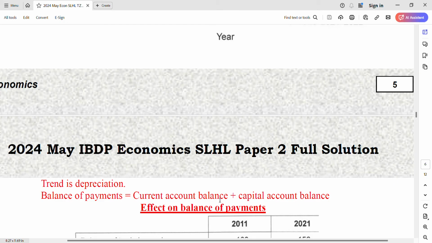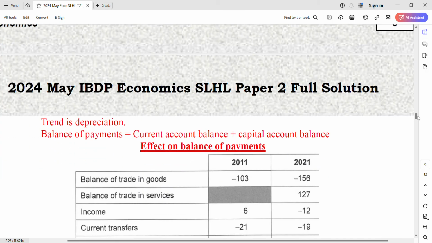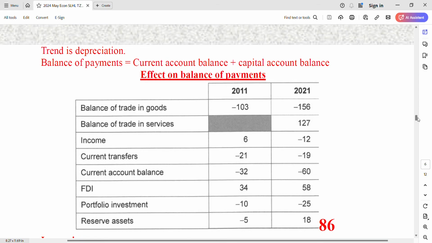It means the current account balance and the capital account balance. What is missing? The financial account. Skip it, don't talk about it. So talk about depreciation. Depreciation should, remember, help the current account balance, right? Majorly. You can say some account things. So look at here, this is the balance sheet, look at here. Remember, it is 86. Which marks show you that the current account balance, capital account balance improved?